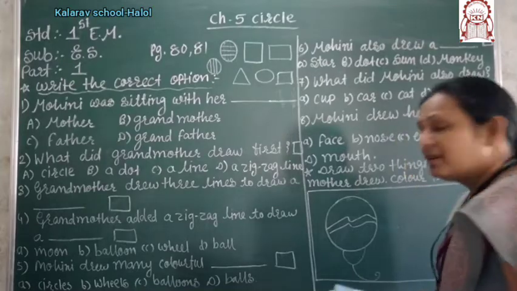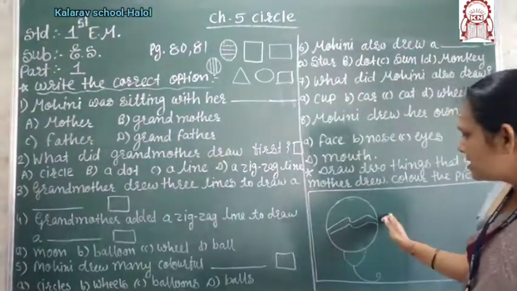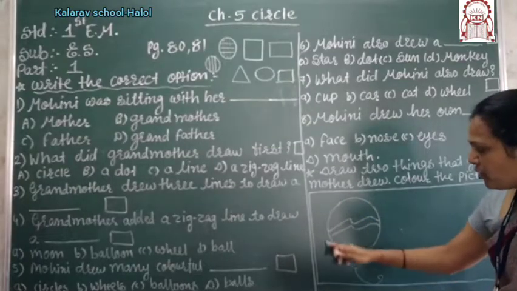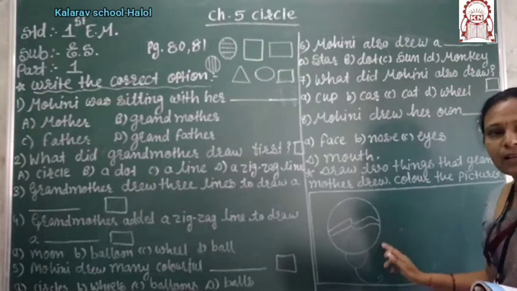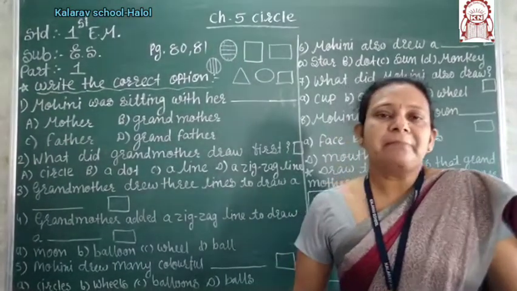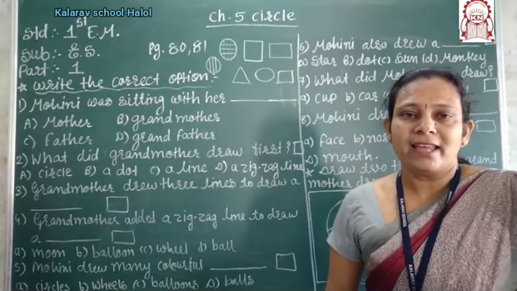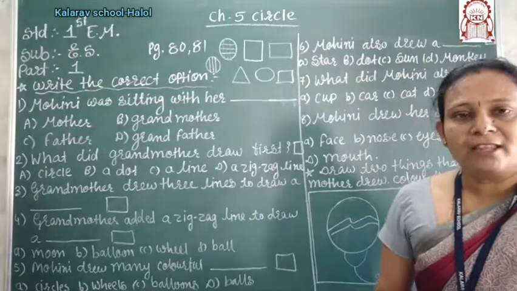This is said by Mohini. Look at the picture. We have to draw first a circle, then after that the zigzag line, and it looks like a balloon. Right? Mohini clapped with joy and Mohini is very happy, smiling and clapping with joy.